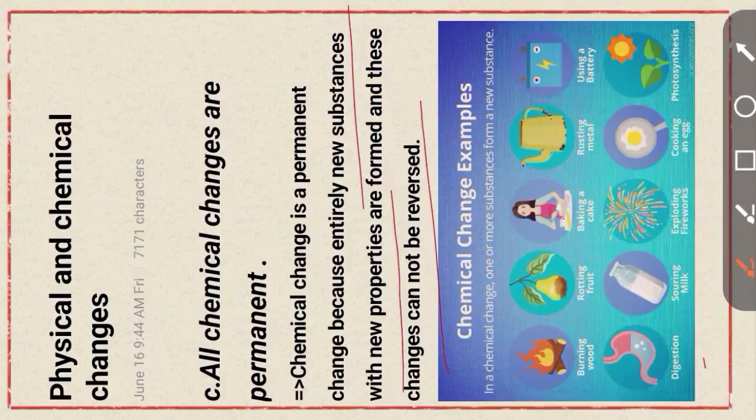Chemical change examples: blooming of flowers, burning of wood, rusting of iron, digestion of food, etc. Show the picture. Photosynthesis is one type of chemical change. Okay, please show the picture properly.